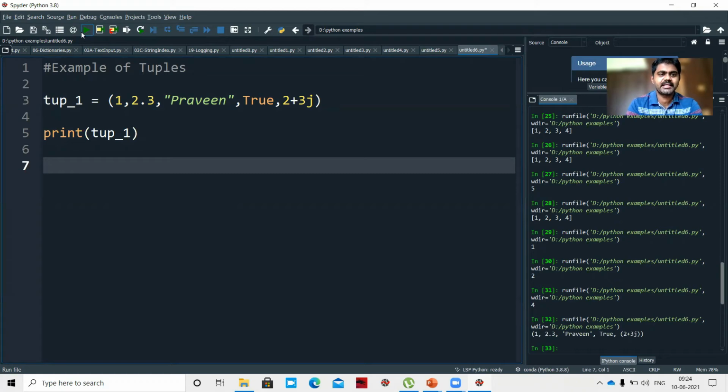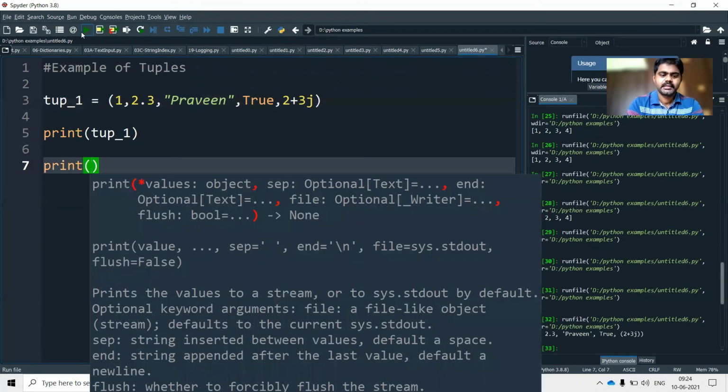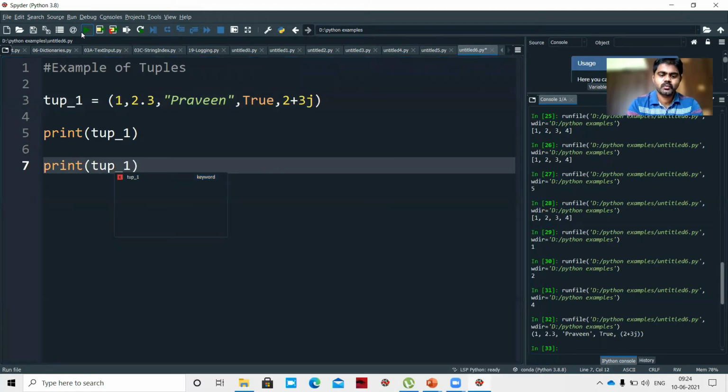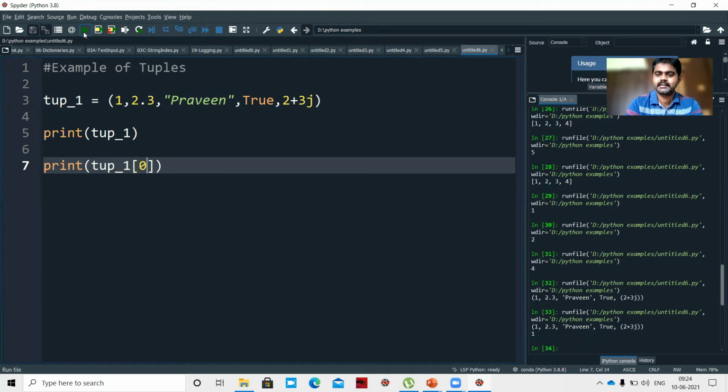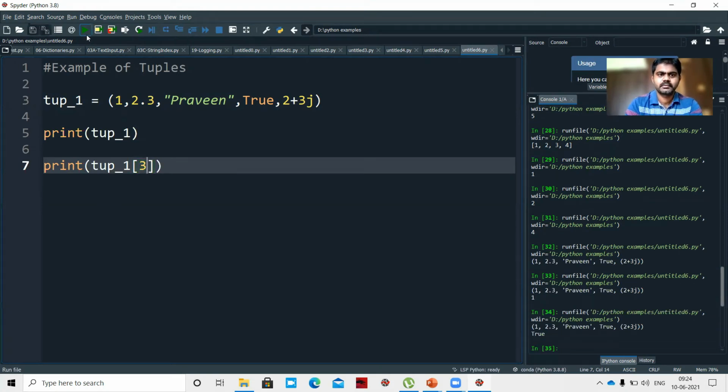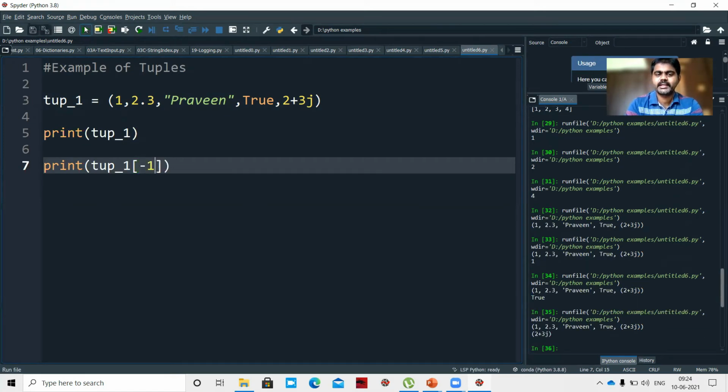If you want to access the elements of a tuple, print tup_1[0]. What do I get? 1. And for 3, what do you get? True. If I access -1, the negative index, I'll get 2 plus 3j. So this is accessing a tuple.